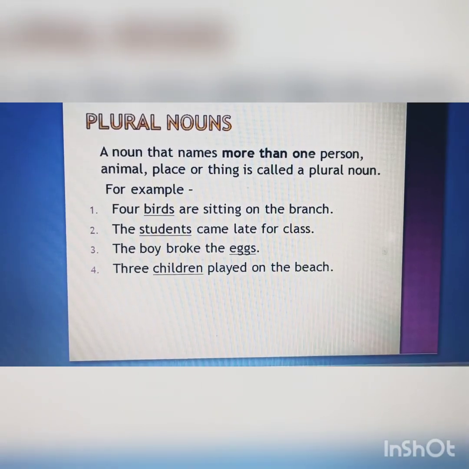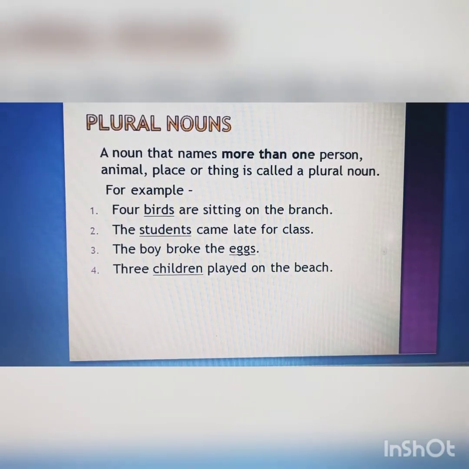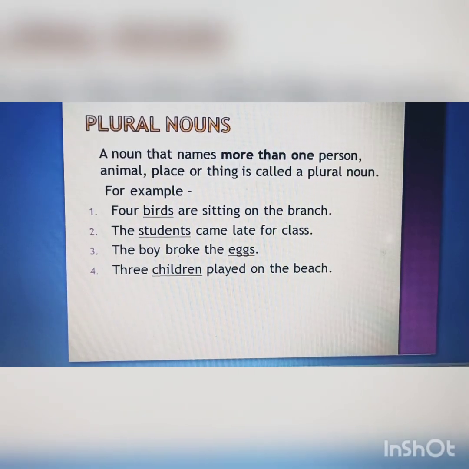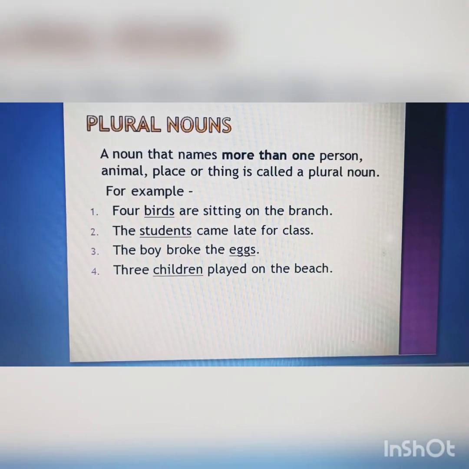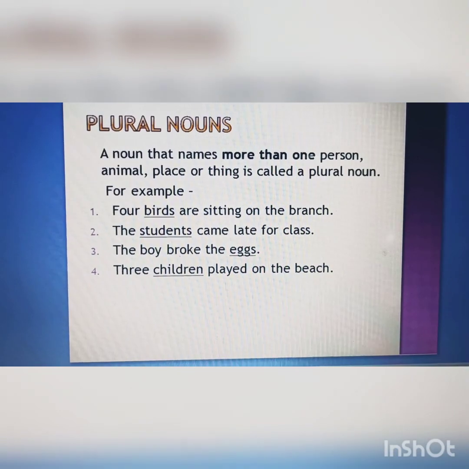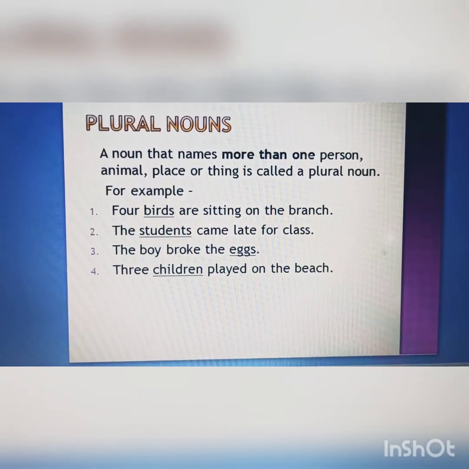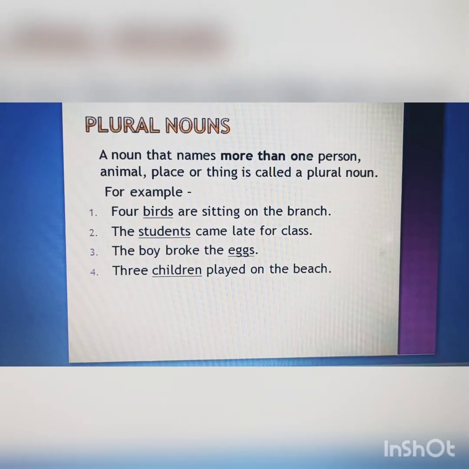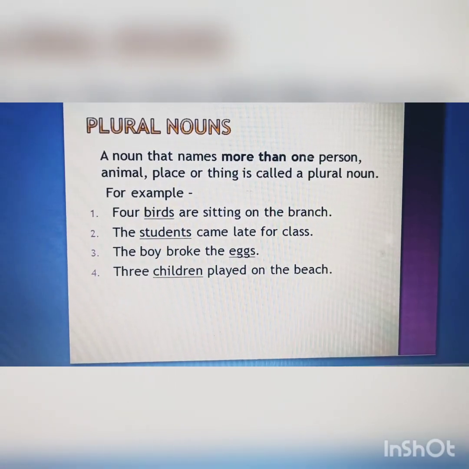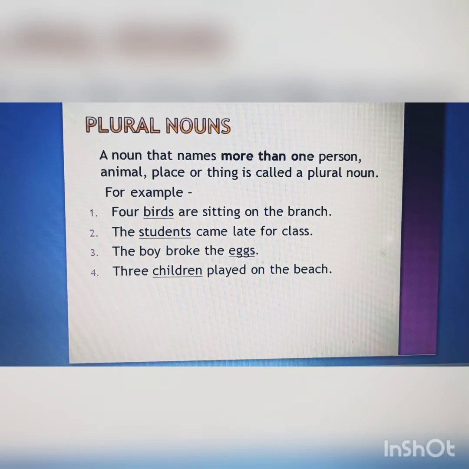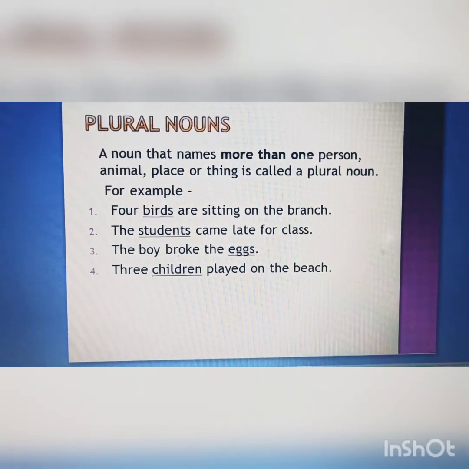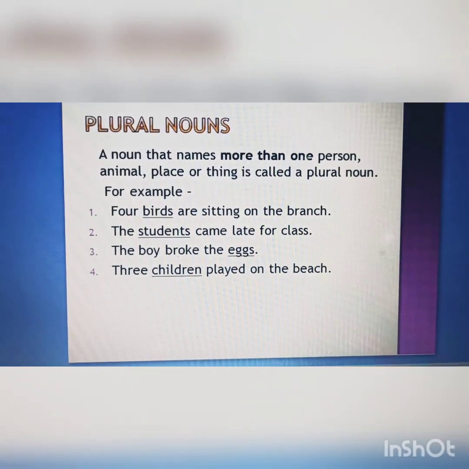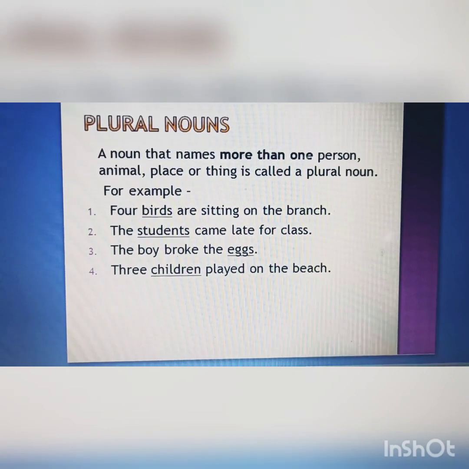Let's see the first example. 4 birds are sitting on the branch. So in the first sentence, they are talking about 4 birds. That is, they are talking about more than one bird. So birds will be a plural noun. Second sentence, the students came late for class. In the second sentence, they are talking about more than one student. So students will be plural noun.